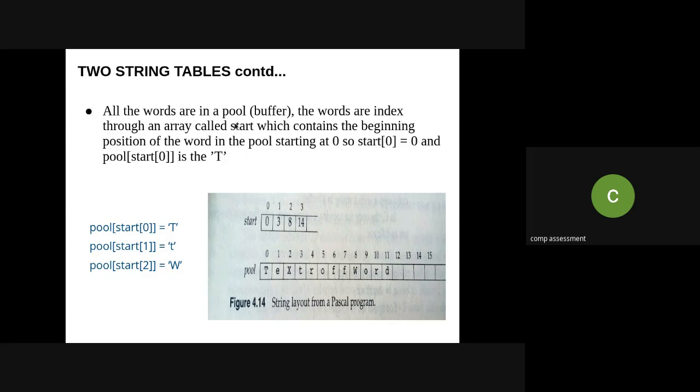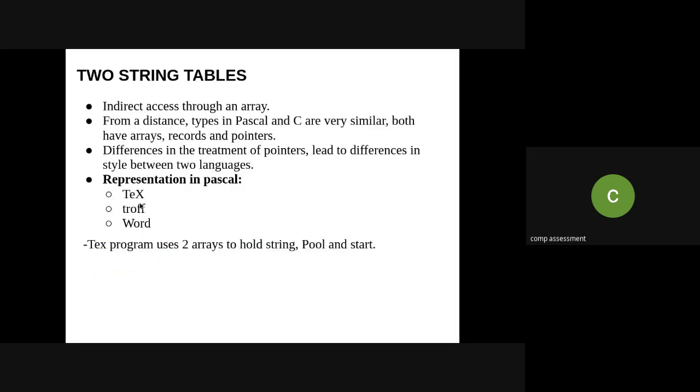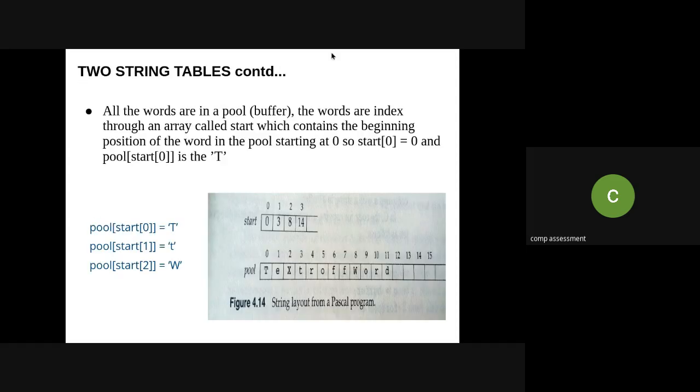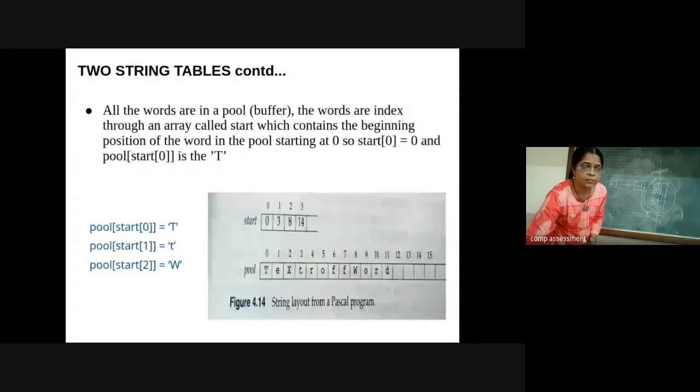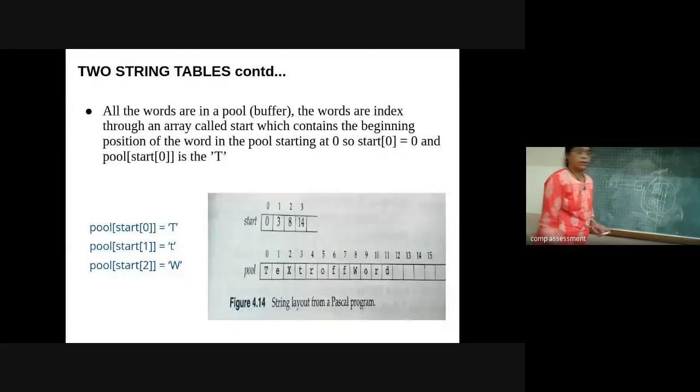So all the words are in a pool. The pool is nothing but a buffer or a character array, and each character has its own index. In the pool, there are three words, the three strings: text, prod, and word. Now I will show it on the screen, so it will be very easy for you to understand. Is it visible?